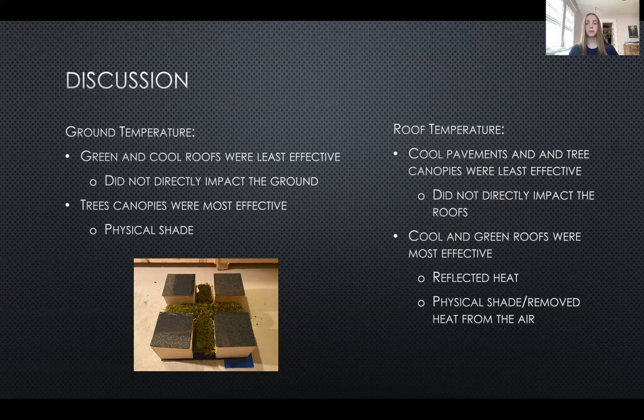A similar but opposite pattern was observed for the roof temperature. The green and cool roofs were much more effective, while the cool pavements and trees yielded no significant difference compared to the control, because they did not directly affect the roofs. These results are consistent with other studies, as both cool and green roofs have been shown to decrease roof temperatures by anywhere from 28 to 40 degrees.